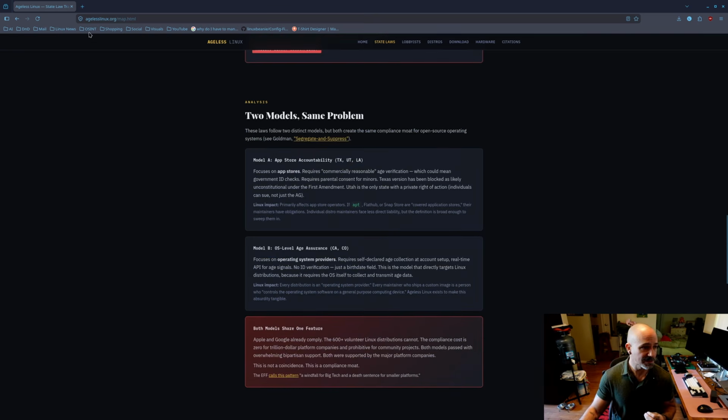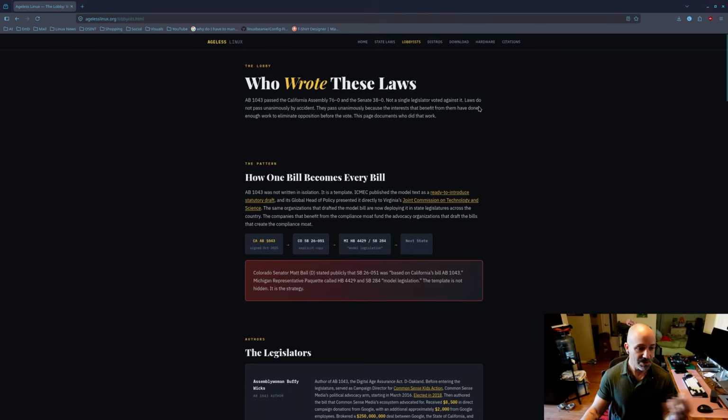So this is a great website, agelesslinux.org. Here is a list of who wrote these laws, as you can see right here. AB 1043 passed the California Assembly 76-0 and the Senate 38-0. That means no one was opposed on either party side. Not a single legislator voted against it.